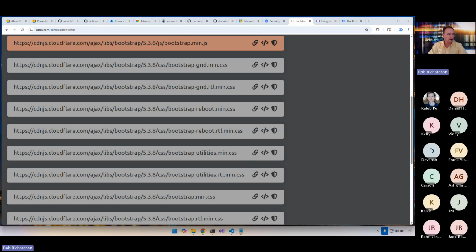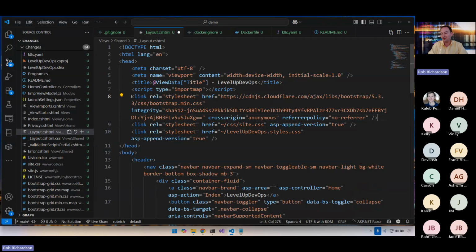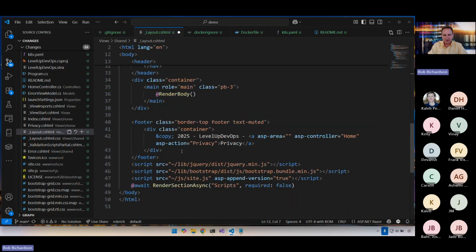And now I can go replace this reference to a local file with the reference to the CDN. And now I'm using somebody else's bandwidth. That is kind of nice. So let's do the same thing down here in the footer. We'll replace both the Bootstrap reference and the jQuery reference.